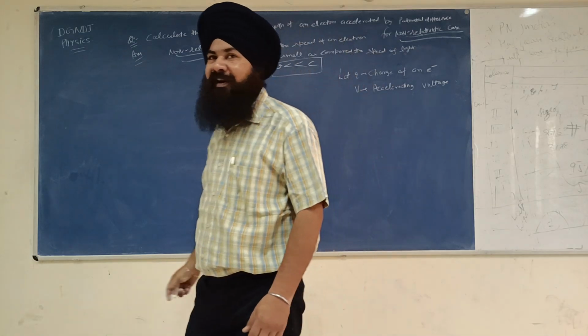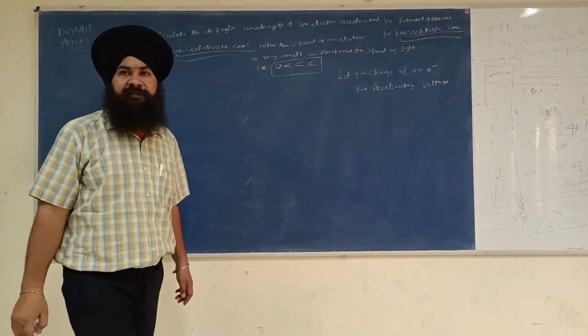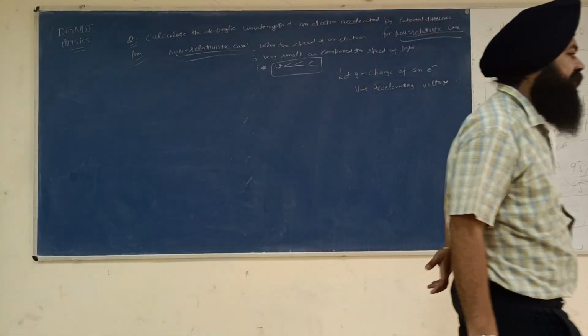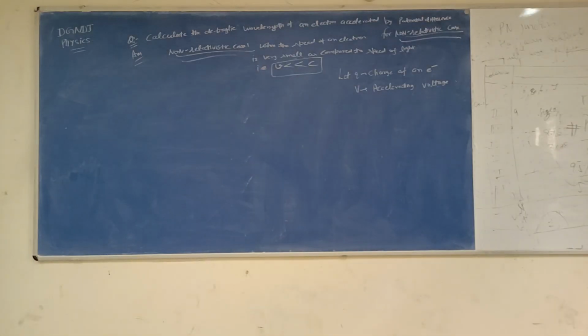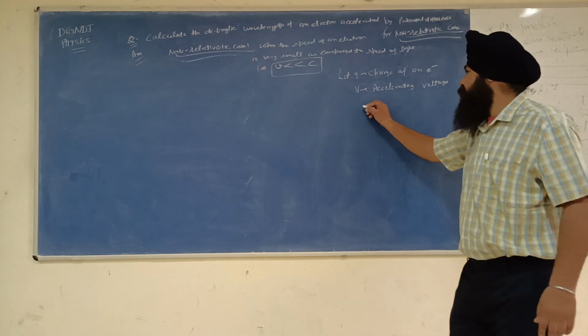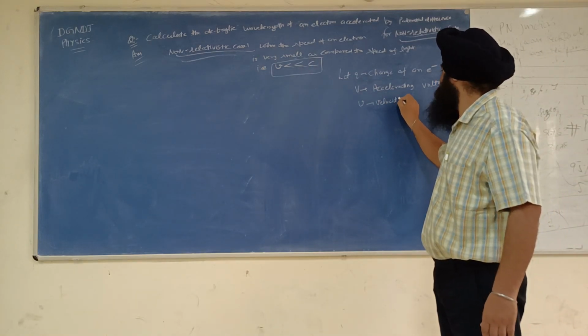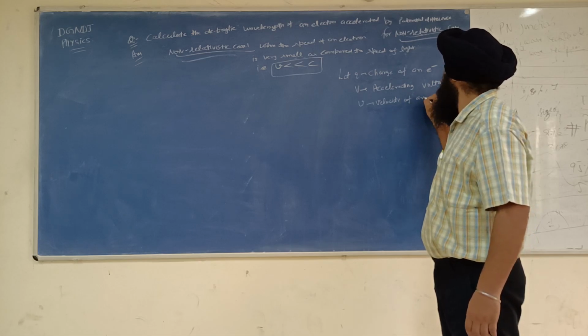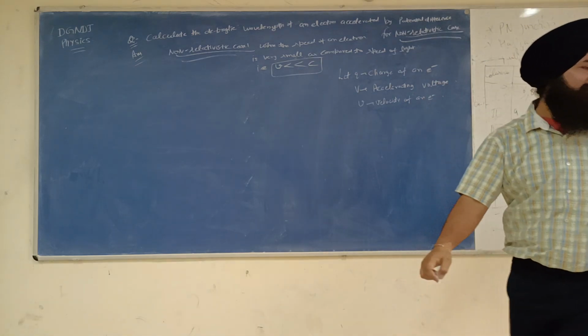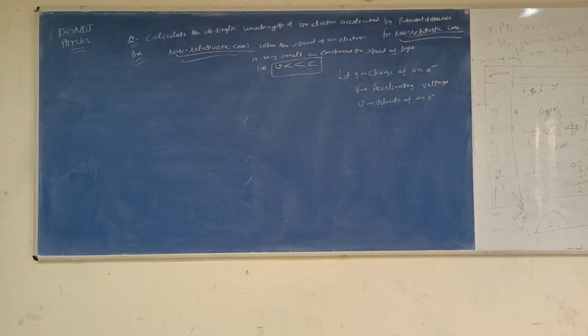Let q be the charge of the electron and V the accelerating voltage. And this small v is the velocity of the electron. Okay, now see what's the formula?